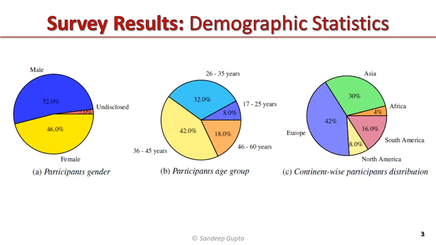The survey contains 3 demographic questions related to the participants' gender, age group, and continent-wise location. Figure A exhibits the gender-wise distribution, having 52% male participants and 46% female participants. Figure B shows the survey participants' age-wise distribution from 17 to 60 years, who are the most frequent users of smart apps. Figure C shows the continent-wise distribution of the survey participants.